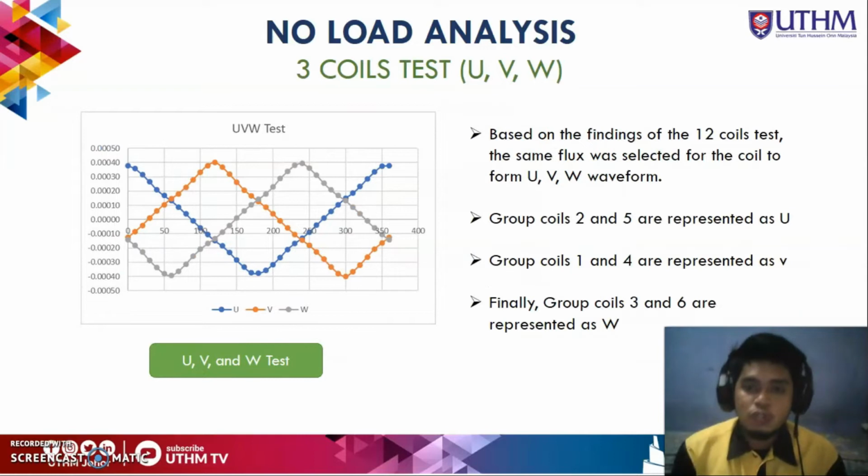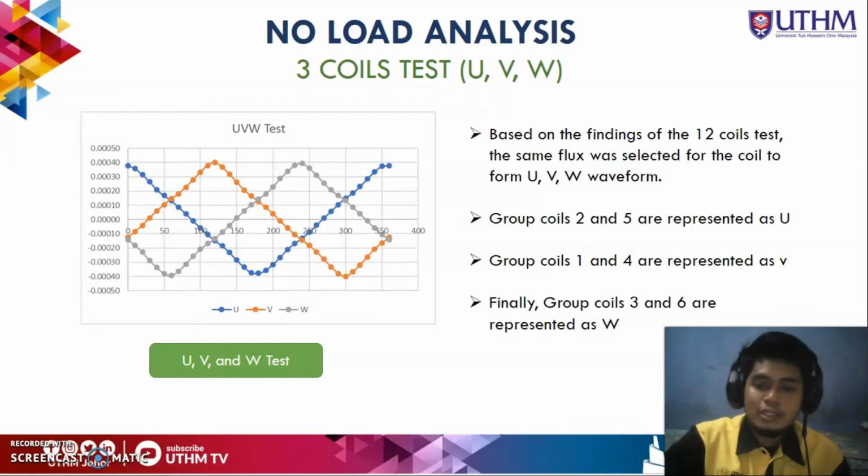For the UVW test, based on the findings, group coils 2 and 5 are represented as U. Group coils 1 and 4 are represented as V. Finally, group coils 3 and 6 are represented as W. This is the UVW test for my load analysis.